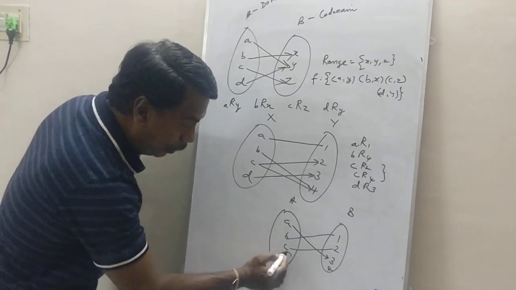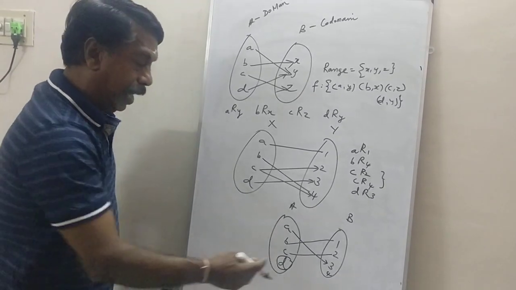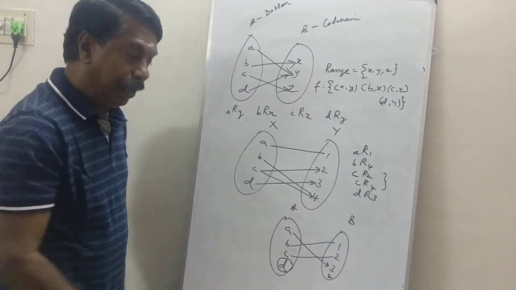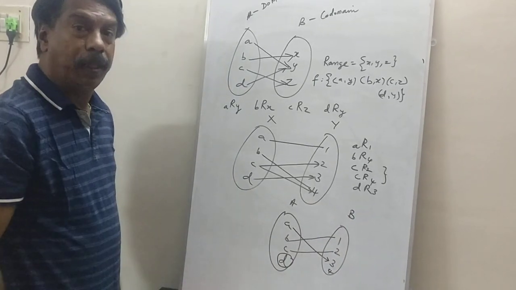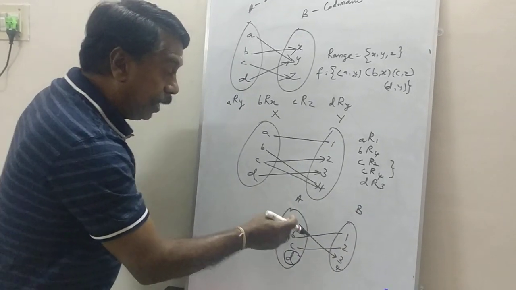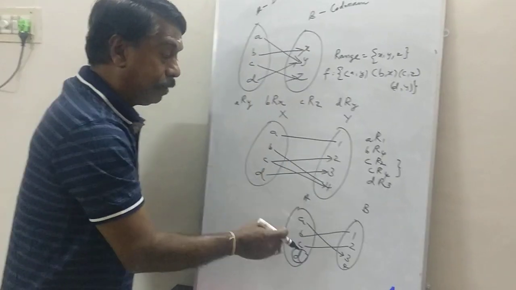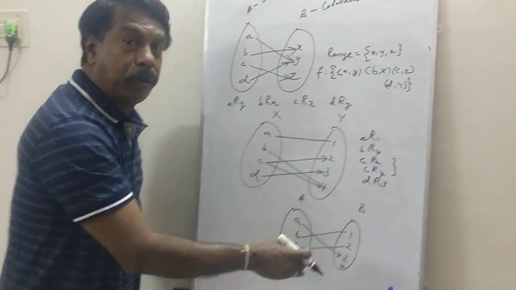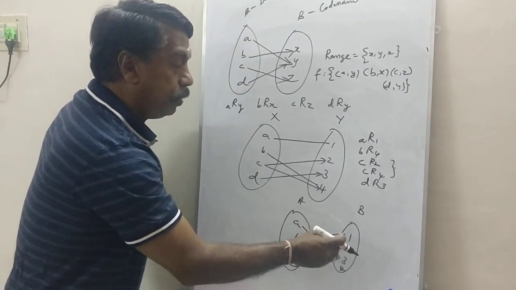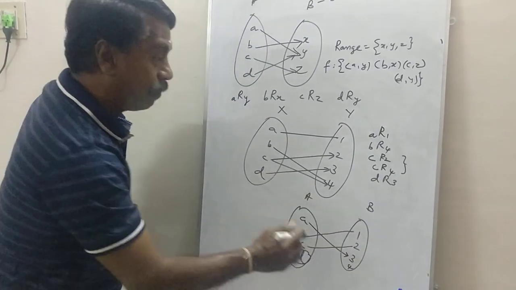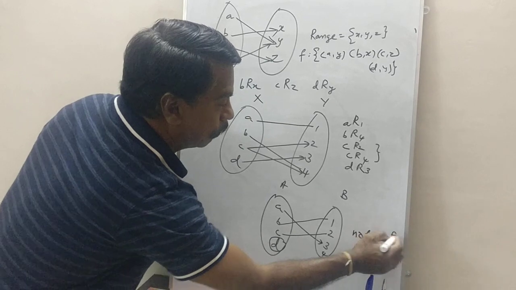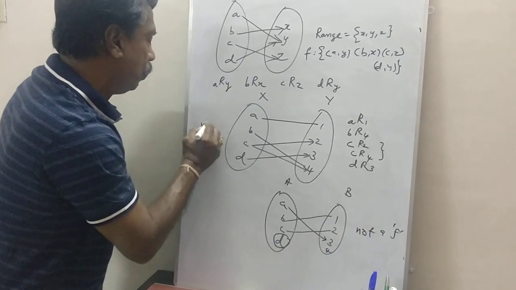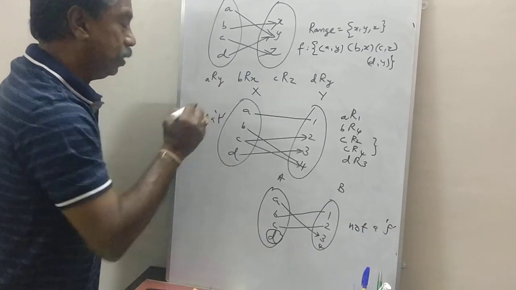Why? You see this element D has no image. It is not related to any element of the set B. By definition, each and every element of the set A must be related to one and only one element in the set B. Therefore, it is also not a function.